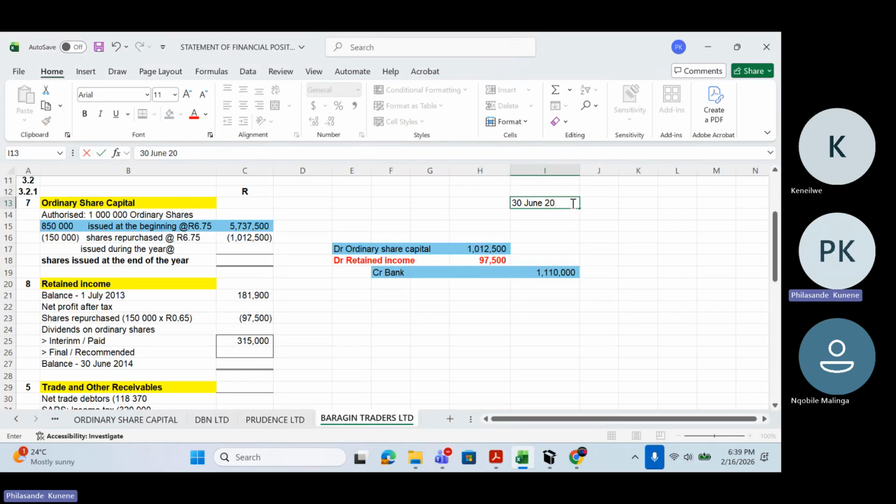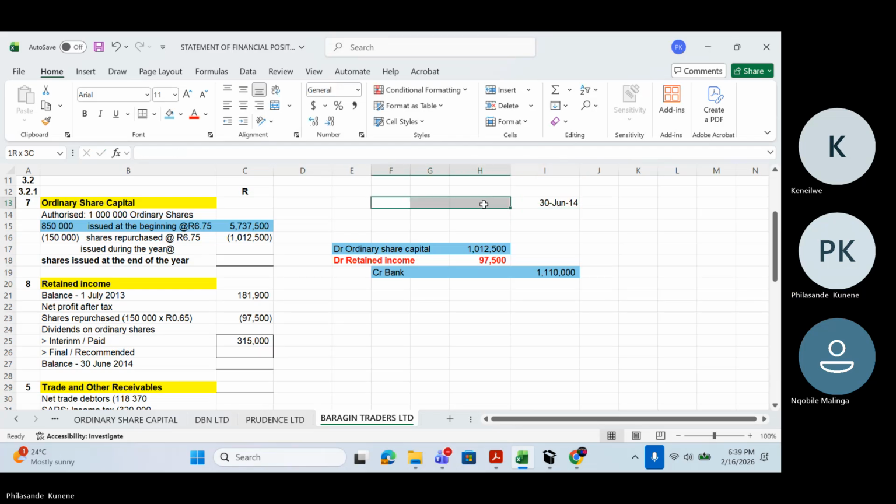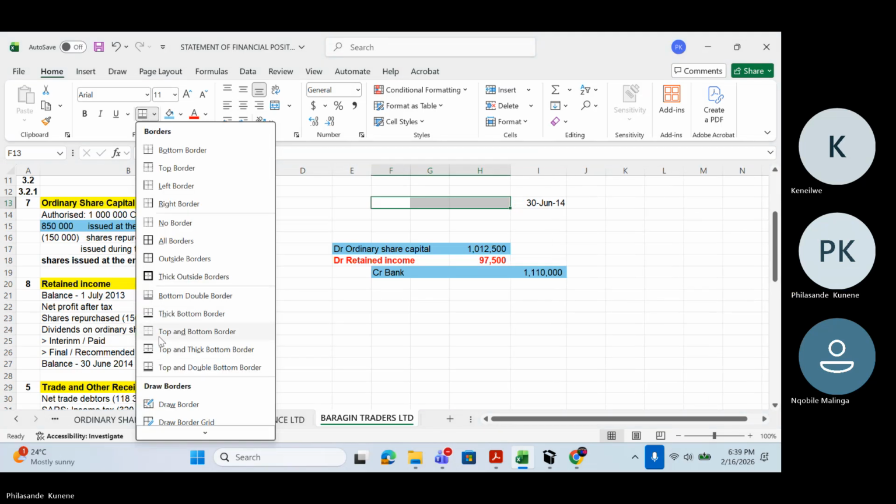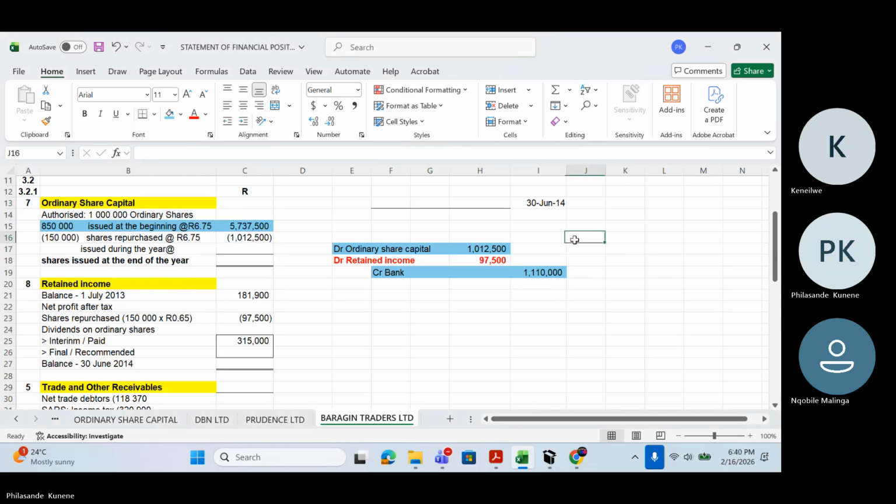And when is it starting? If it ends in June 2014, it is going to start on 1 July 2013. Okay, so this is our accounting period.